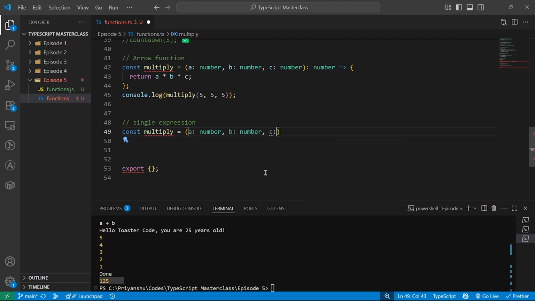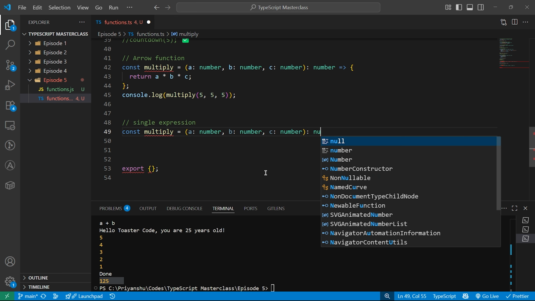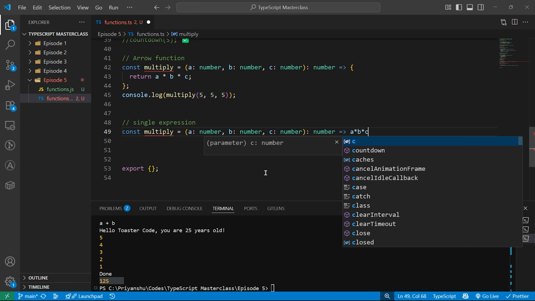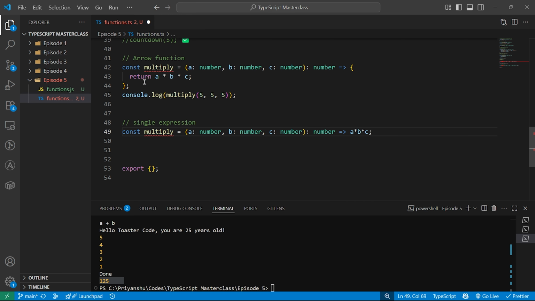Let me add c as well for you. C of type number, and here I will do a into b into c. Yep, that's it. They both are the same function. This is just a shortcut version. We call it a single expression function.